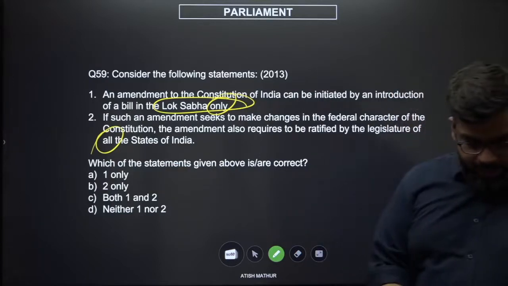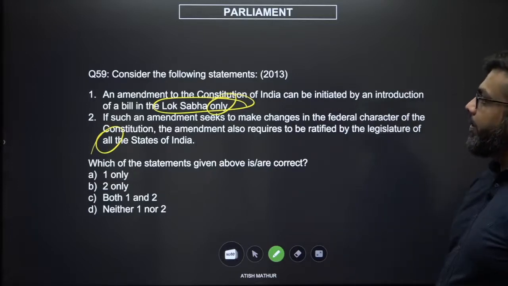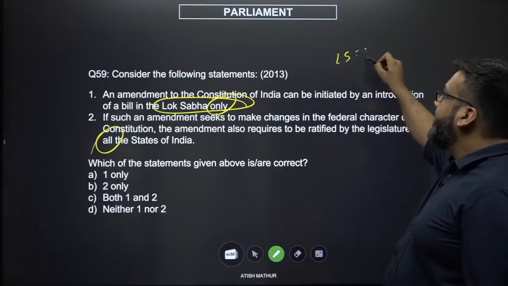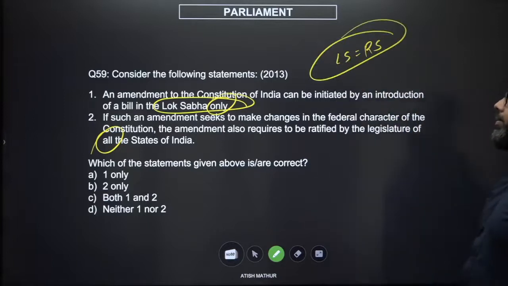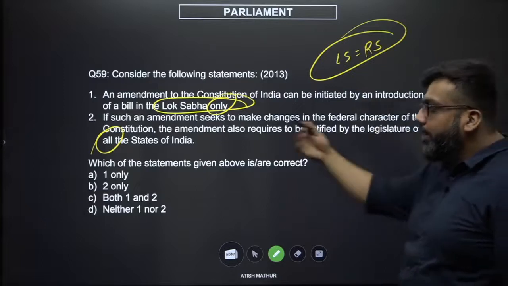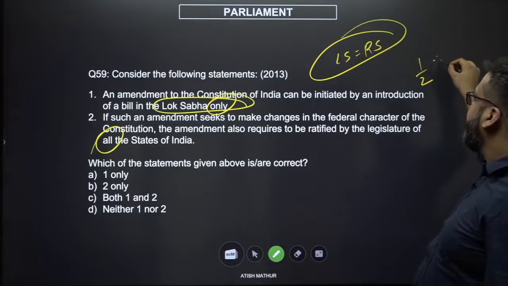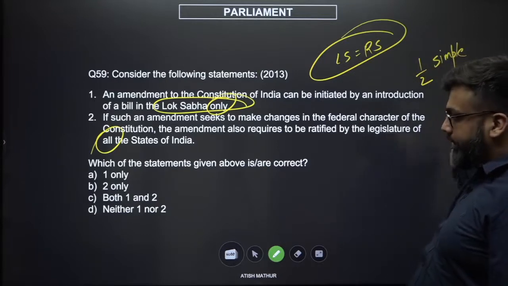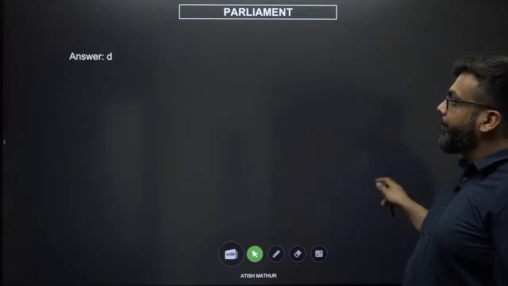Okay. So an amendment to the Constitution can be initiated by a Lok Sabha bill only. No, both Lok Sabha and Rajya Sabha have equal powers of constitutional amendments. If such an amendment seeks to make changes in the federal character, it has to be ratified by all the states. No, only half of the state legislatures, and that also with simple majority, right? So the answer is both the statements are incorrect. The answer would be D, neither 1 nor 2.